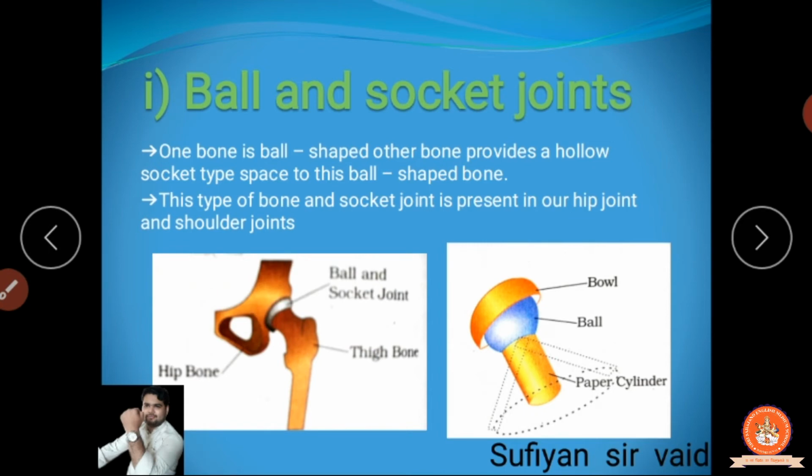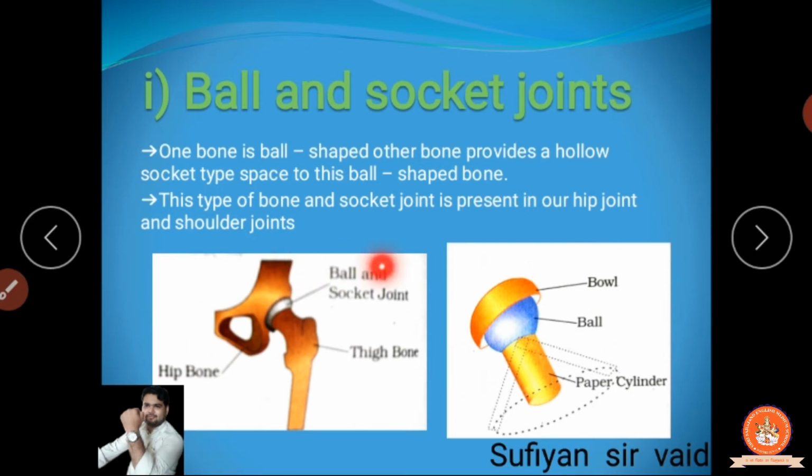We can take an example to understand better. We take one rubber ball and make a hole in it, and over that hole we place a paper cylindrical structure. Clear? So this is the ball and this cylinder-type structure. This is the ball, and we take a bowl. Over that bowl we place this paper cylindrical ball. Clear? So this works like a ball and socket.